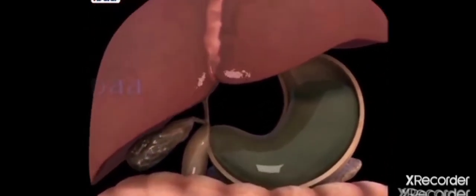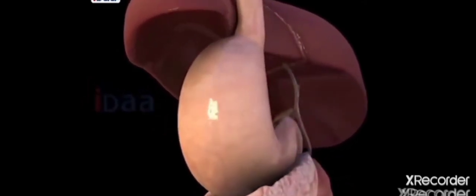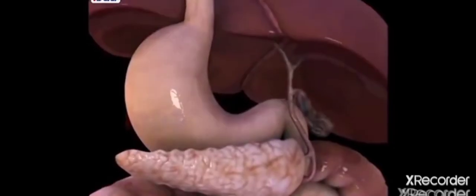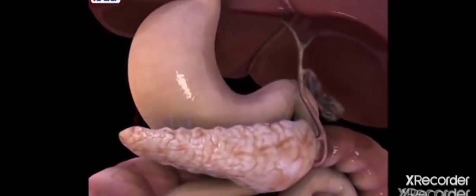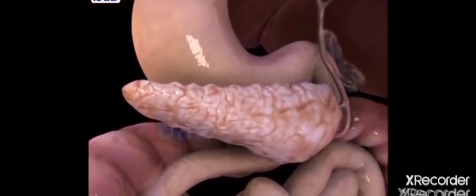Liver secrete bile juice, which is stored in a small bag-like structure called gallbladder. Pancreas secrete pancreatic juice. Both the bile juice and pancreatic juice enters into the small intestine through a common opening called hepatopancreatic duct. Pancreas is leaf-like structure which is seen on the screen.